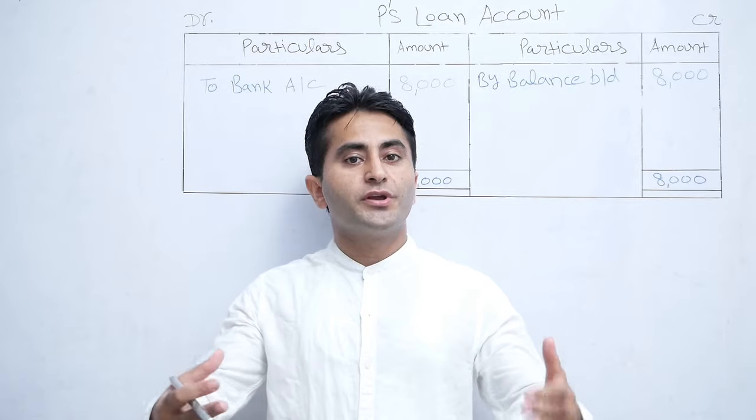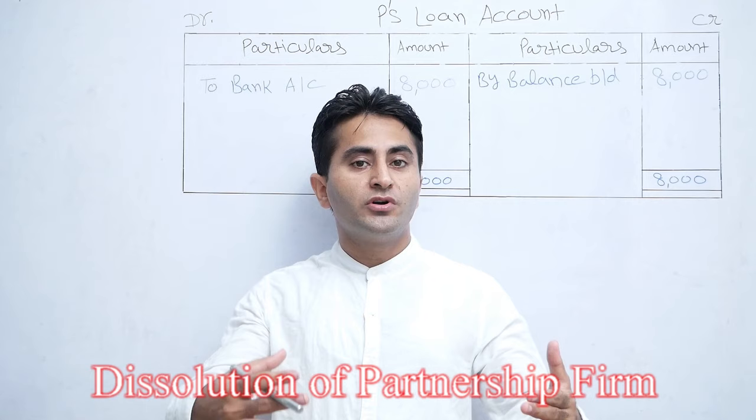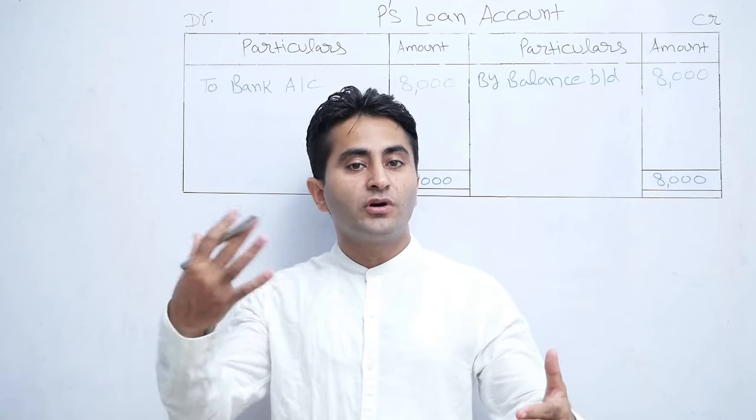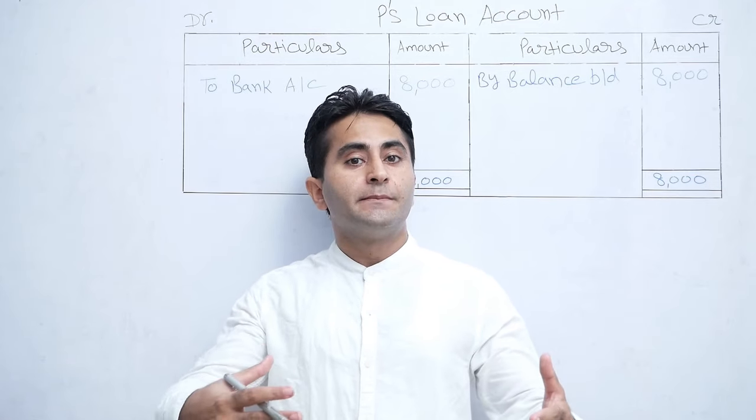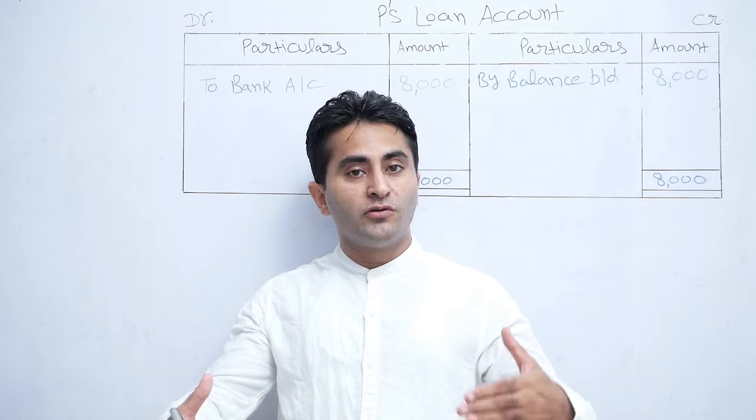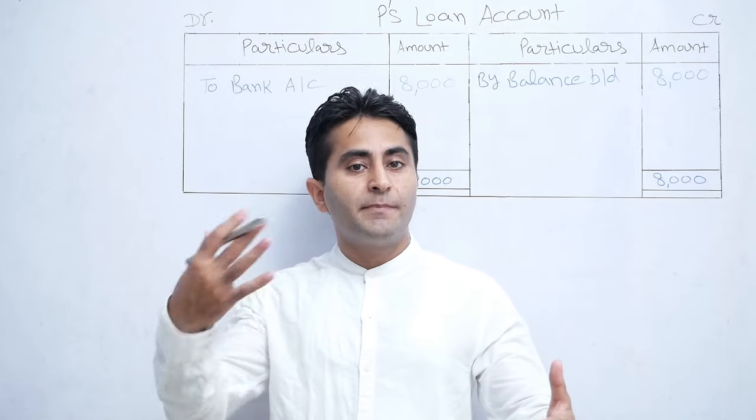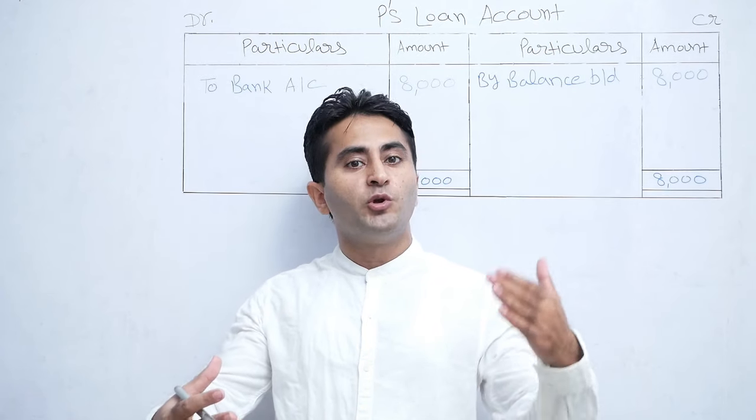Today we are doing a new topic, dissolution of partnership firm. In order to close the books of the firm on dissolution, a few accounts are prepared. First is the realization account. Second, the partners' capital account. If a loan is given, then we will prepare the partner's loan account. Then the cash and bank account. Let's understand this through an illustration, Section 2 of Module 1.